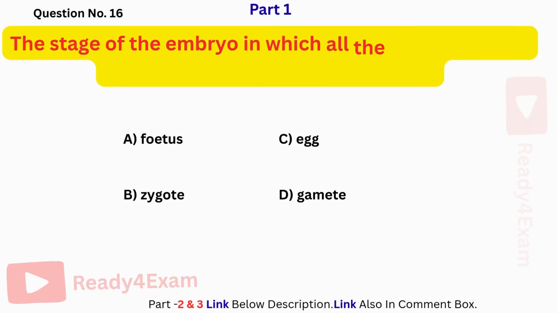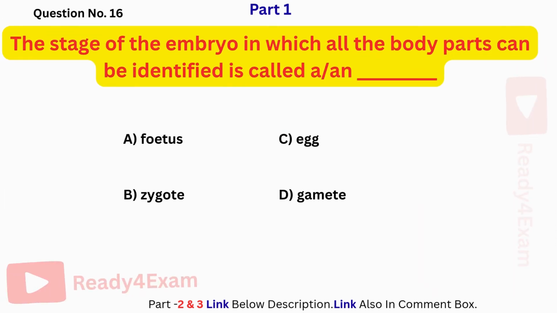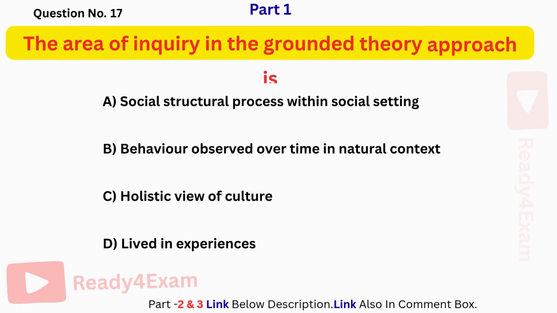The stage of the embryo in which all the body parts can be identified is called a... The correct answer is A. Fetus. The area of inquiry in the grounded theory approach is... The correct answer is A. Social structural process within social setting.